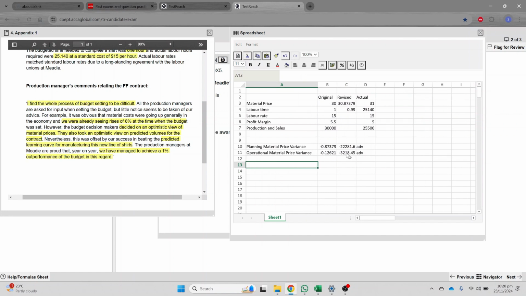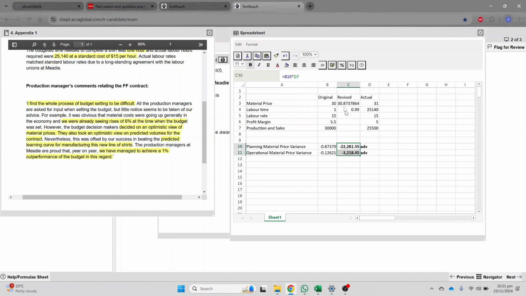Okay, so the material price variance is 22,281. Okay, so 22,000, and both are adverse.